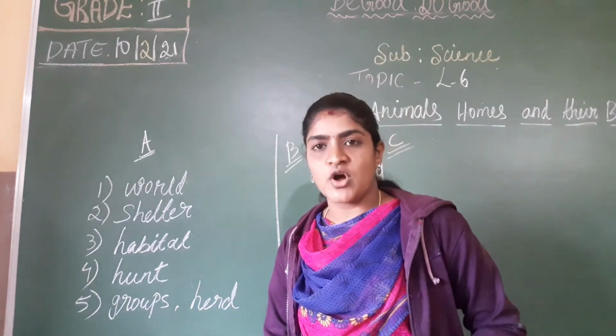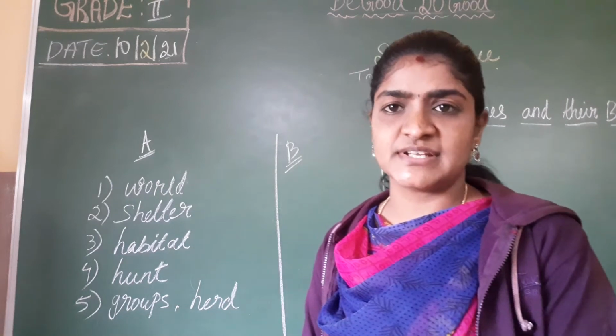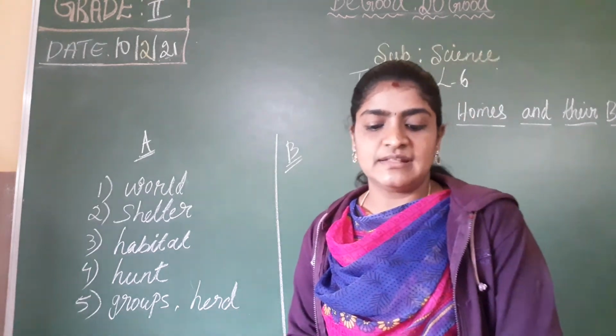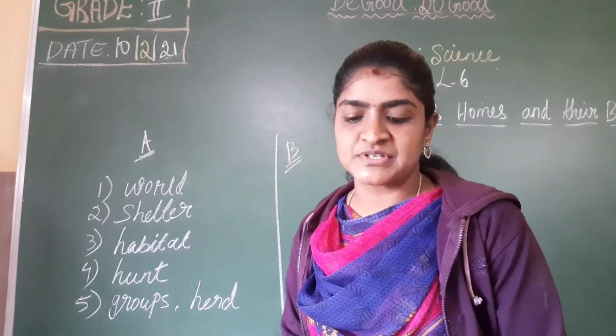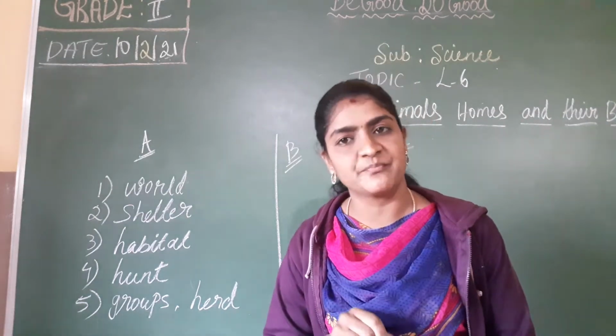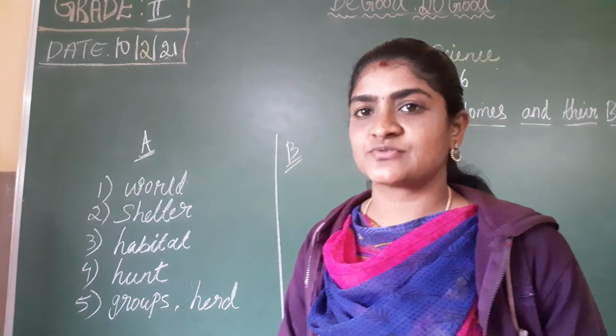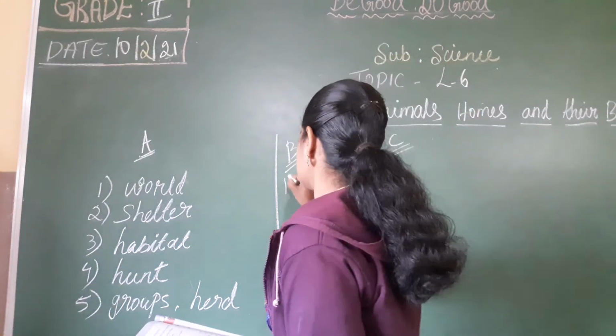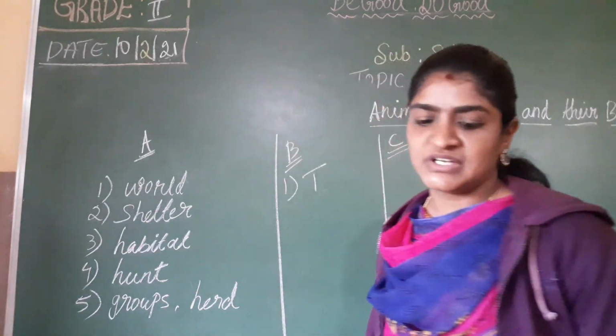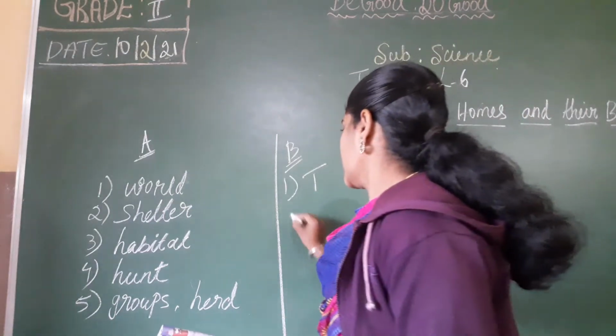Write true or false, based on the statement. The first one, honeybees live in a group, and each group is called a swarm. Yes, honeybees always live in a group. That group name is called a swarm. So this statement is true. So you have to put a T over there.